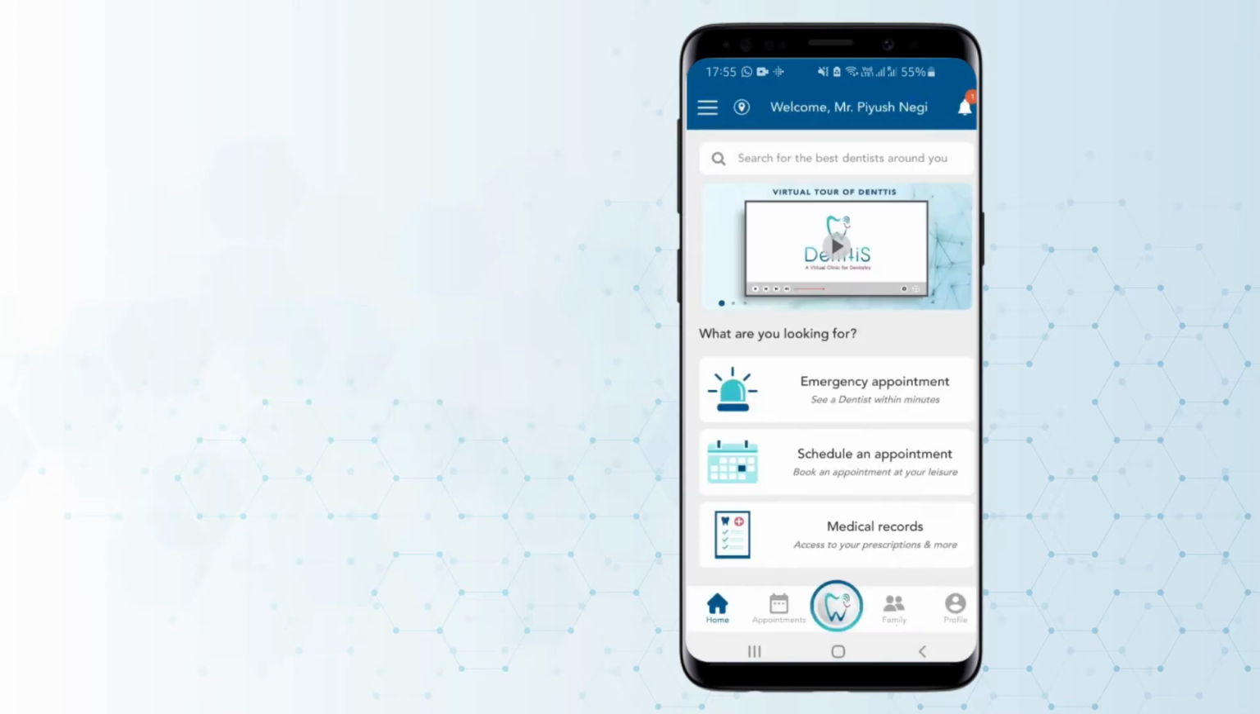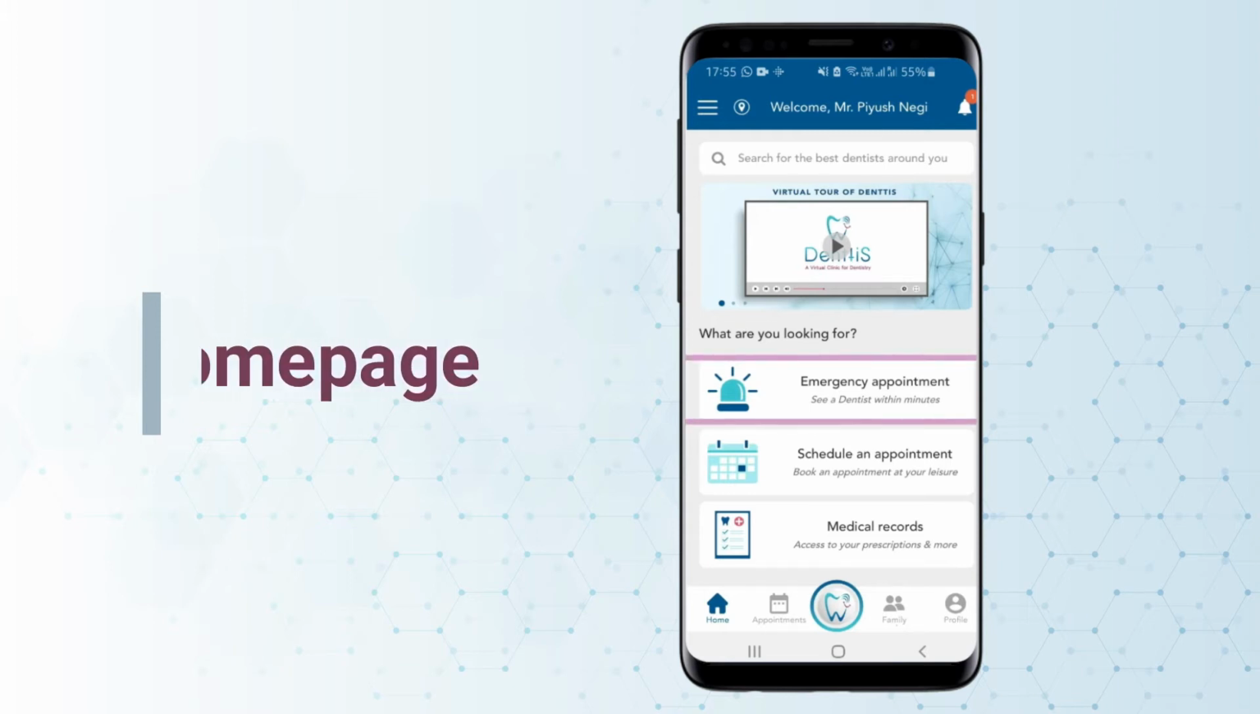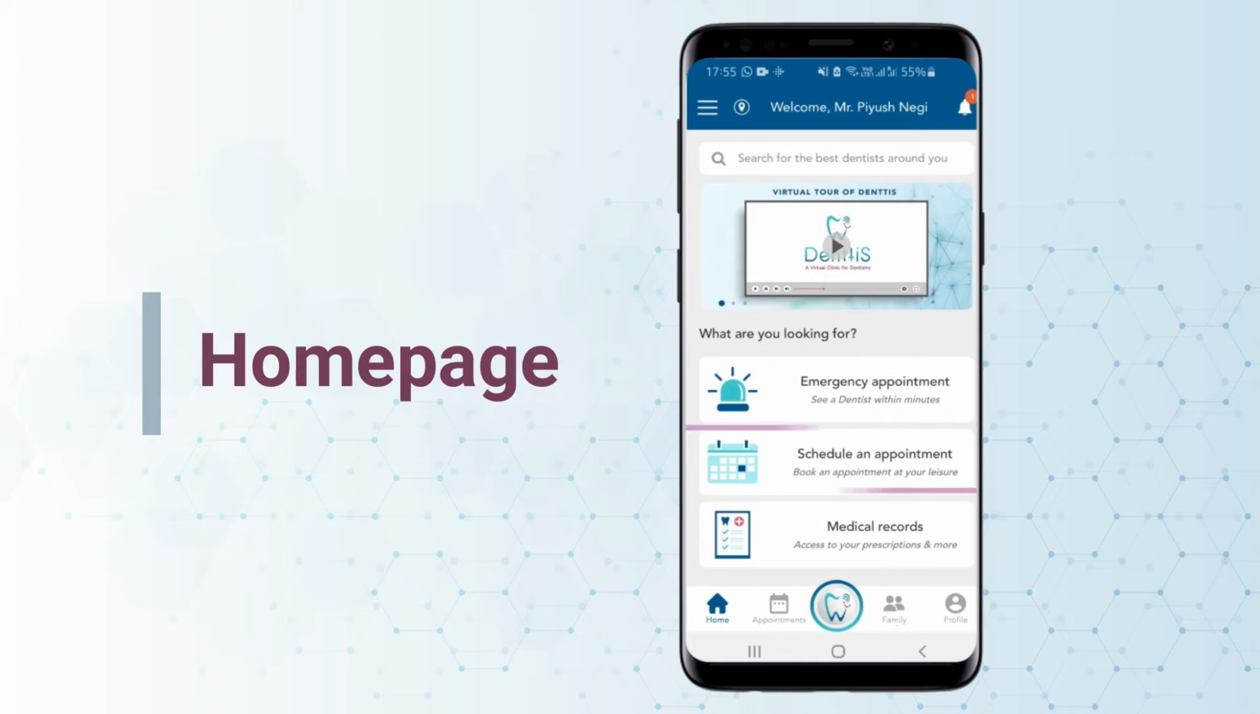The homepage of the dentist app has three options. First, emergency appointment for your immediate needs, and a consultation will be done within minutes. Second, schedule an appointment wherein the user can book an appointment for a virtual consultation. And third, medical reports which will be sent by the dentist post the consultation. The medical reports will include a treatment plan, X-ray requisition, and a medical prescription with comments.